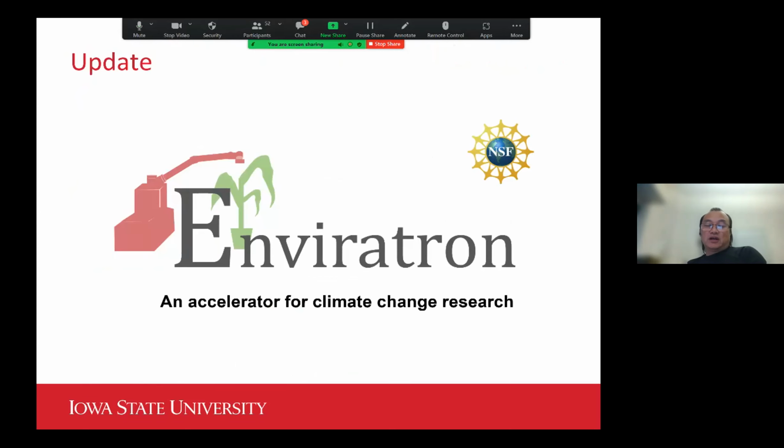So I'm going to start with the indoor system we have been working with, and then move on to the field-based phenotyping robot. This system is called Envirotron, and maybe some of you have already heard about it from presentations by the Envirotron team. This project is sponsored by the National Science Foundation under the Major Research Instrumentation Program.